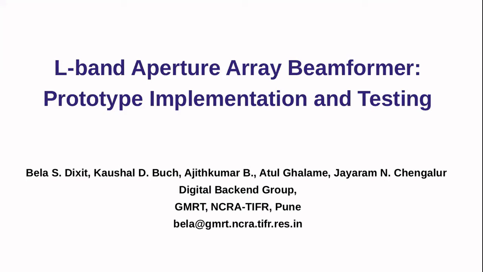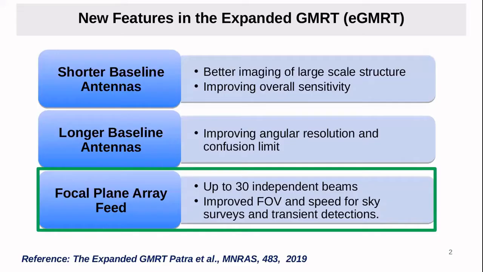I'm Bela. I'm going to present our work on the topic of the L-band aperture array beamformer, prototype implementation and testing. Actually, this is part of eGMRT. In eGMRT, there are three new features. First, add antennas on shorter baselines, which gives us better imaging of large scale structure and also improves the overall sensitivity.